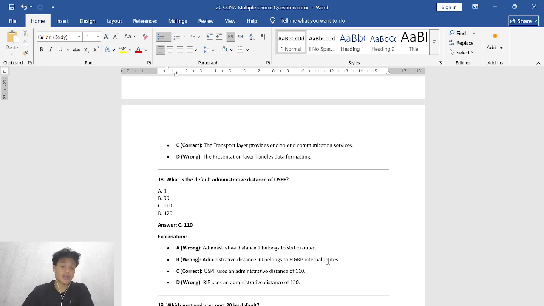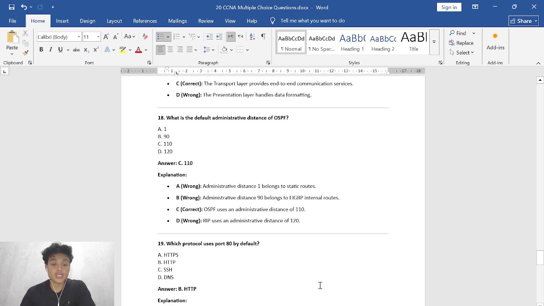And then number 18, what is the default administrative distance of OSPF? This is about routing material. Here are the answers: A 1, B 90, C 110, D 120. So the answer is C, 110. A, why is it wrong?